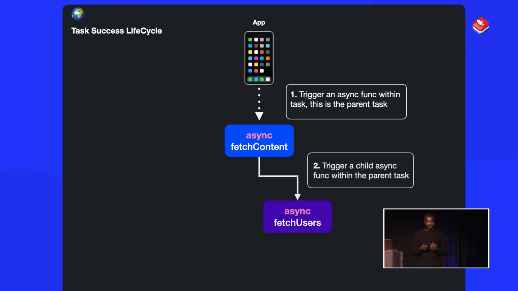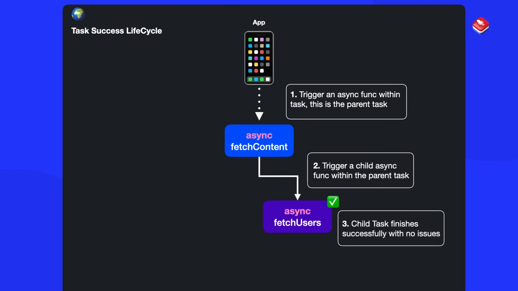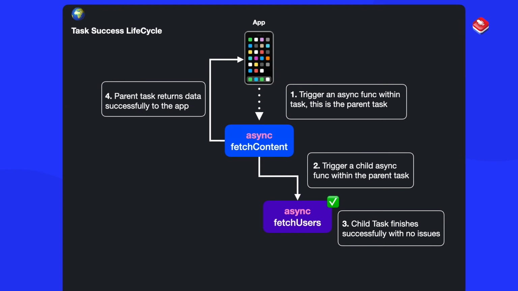Within fetch content, we have another asynchronous function called fetch users that's going to return some kind of value for us within the parent function. This function is going to finish with no issues, and because it finishes with no issues, our app gets the data successfully returned, so it's all good.